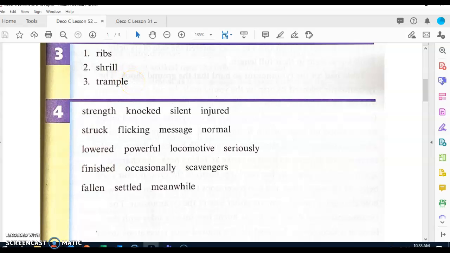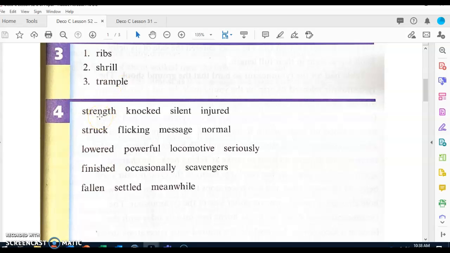Word number 3. What word? Trample. When you trample something, you stamp it into the ground. Everybody, what's another way of saying she stamped the grass into the ground? Get ready. She trampled the grass. Let's go ahead and look at part 4.